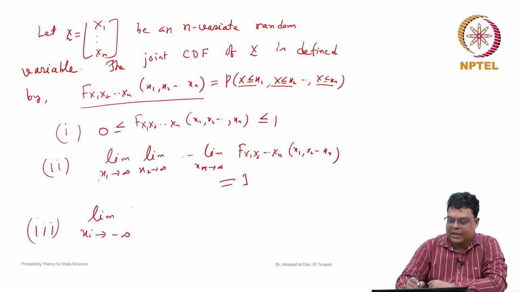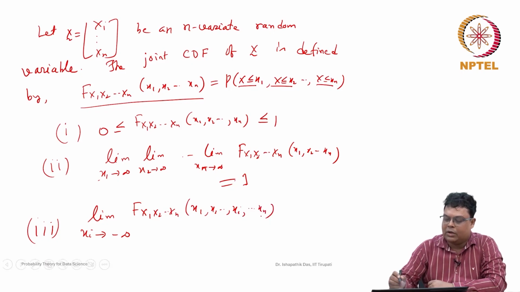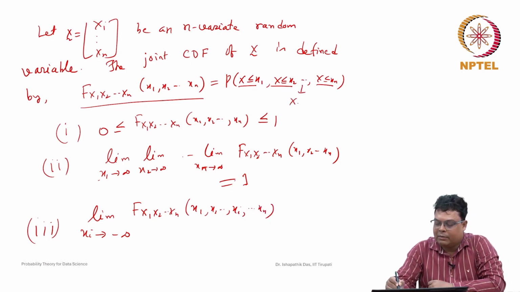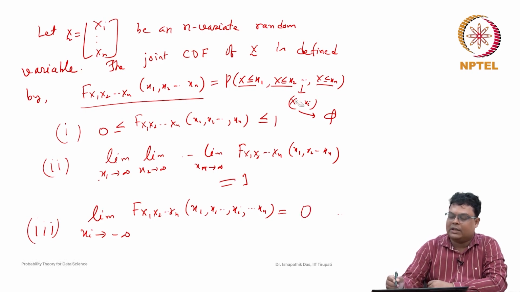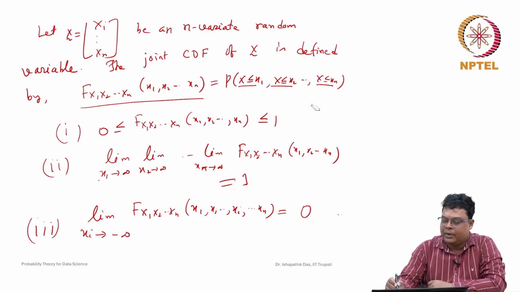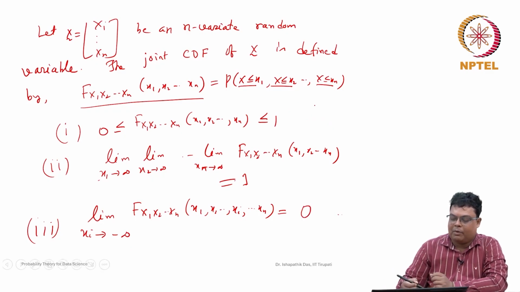suppose goes to minus infinity. So we have the variables x1, x2, up to xn, and suppose this is the ith variable. Now, for the ith variable, consider the event x less than or equal to xi. If xi goes to minus infinity, this tends to the null event phi, so whatever the event, its intersection with the null event becomes the probability of the null event, so this becomes 0. It is very similar to the bivariate case, with all the properties.